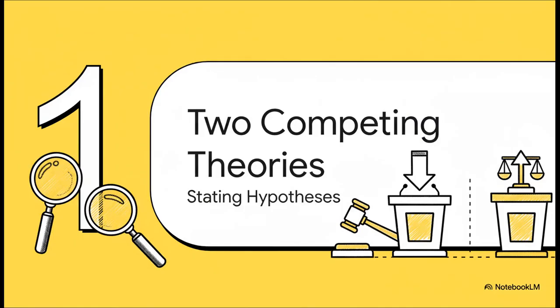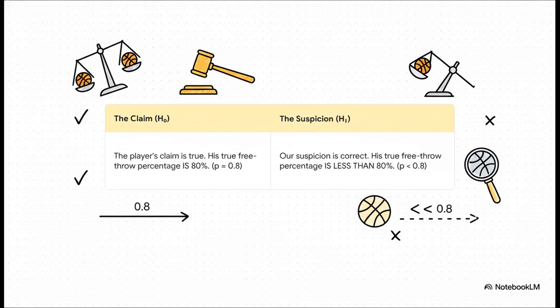To get to the bottom of this, we need to set this up like a proper investigation. We need to lay out the two competing ideas. In statistics, we call these hypotheses. You can think of it like a courtroom. You have the prosecution's story versus the defense's story. And here they are. On one side, you have what's called the null hypothesis. Just think of this as the status quo, the innocent until proven guilty idea. It assumes the player's claim is true, his skill really is 80%. On the other side is the alternative hypothesis. That's our suspicion, right? That's the theory that his true percentage is actually less than 80%.